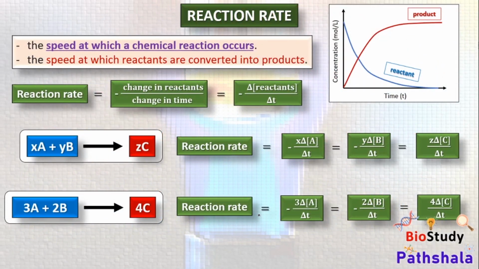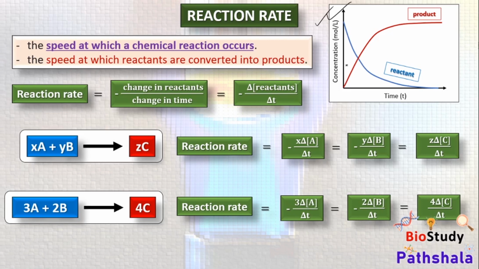As I have mentioned before, reaction rate is always concerned with the speed at which chemical reactions take place, and it is the speed at which the reactants are converted into the products. That means the concentration of reactants is decreased while the concentration of products is increased. As you can see in this graph, the blue line is for the reactant while the red line is for the product. You can see the concentration of the reactant over time is decreasing while the product over time is increasing.